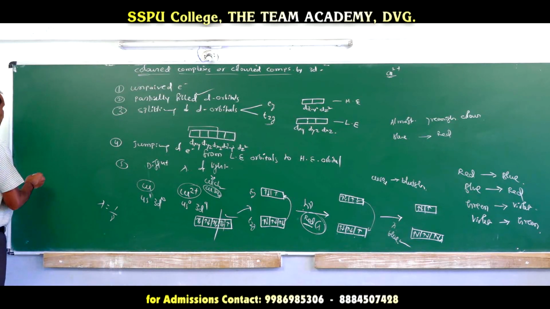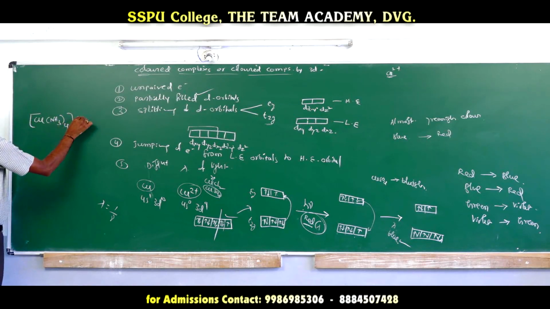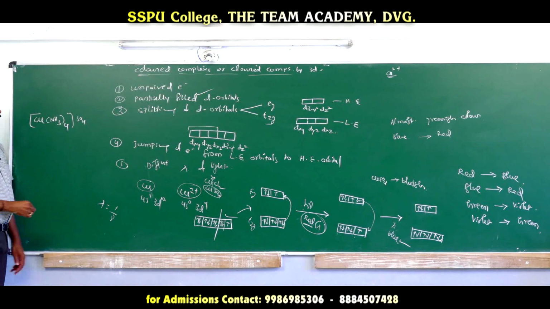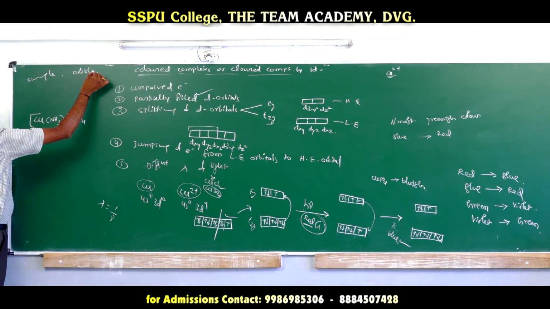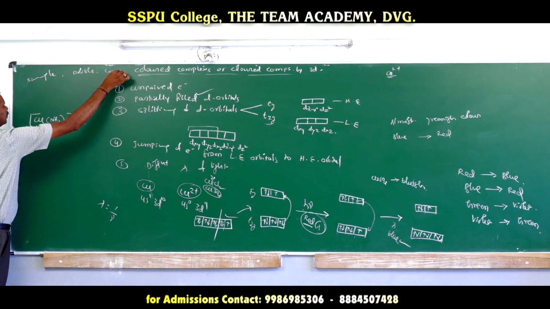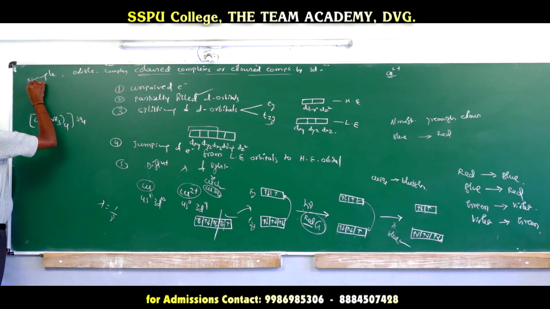Examples of complex substances: the simplest example is [Cu(NH3)4]SO4. Okay, this is a complex salt. Salts are of 3 types: one is simple salts, double salts, and one more is complex salts. Simple salts are made up of simple ions, nothing but one cation and one anion.